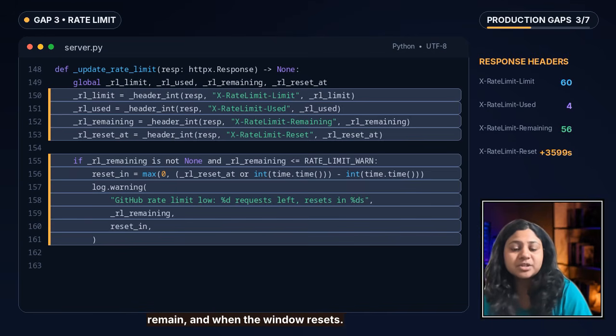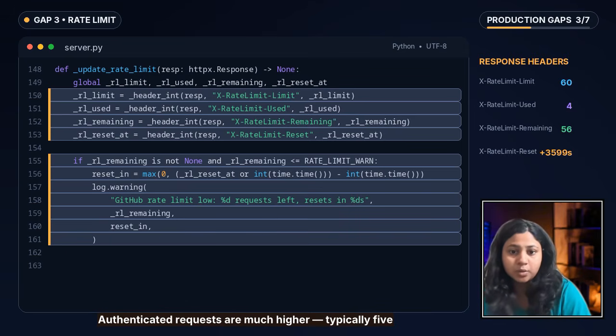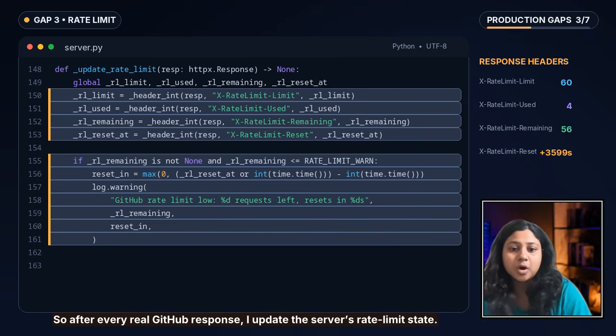So after every real GitHub response, I update the server's rate limit state, and when the remaining budget drops below the warning threshold, the server logs it before the user discovers it the hard way. And there is another production detail here: rate limiting is not simply 403 means rate limited.